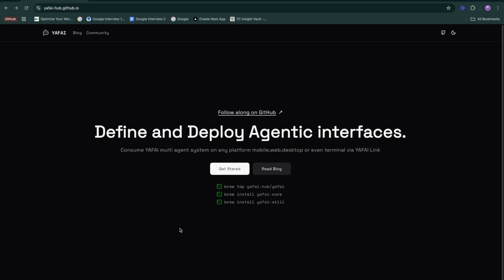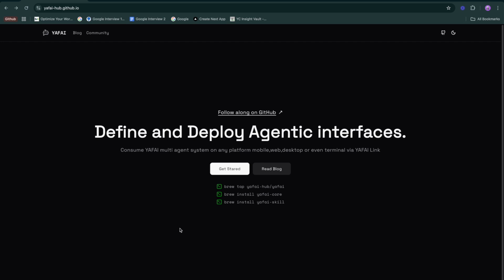So after that high-level intro, we'll go ahead and install Yafai components and define a use case where we are building an agentic workspace for a mock CRM application. I have built out a CRM RESTful service that lets you create contacts, get contacts, create deals, track deals, the typical CRM life cycle. And we will go ahead and plug in these APIs using Yafai skill as an intermediary to the agents that we define on the Yafai core workspace.